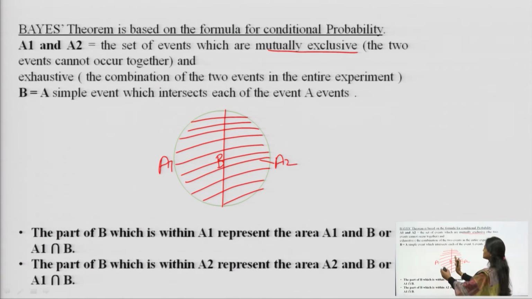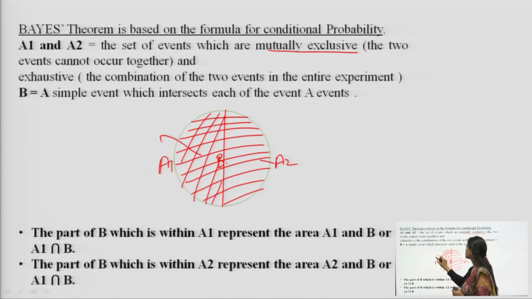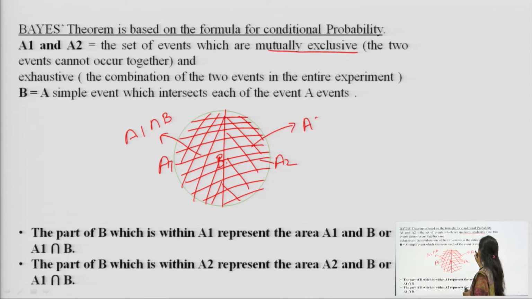That means this is event A1 and this is event A2, and they are exhaustive. Thus, A1 intersection B is this common part, and this common part becomes A2 intersection B.